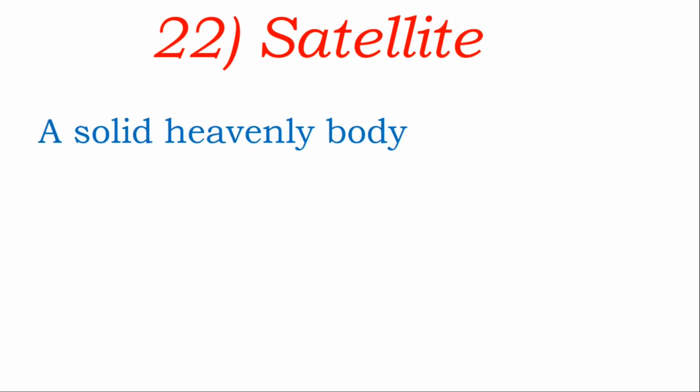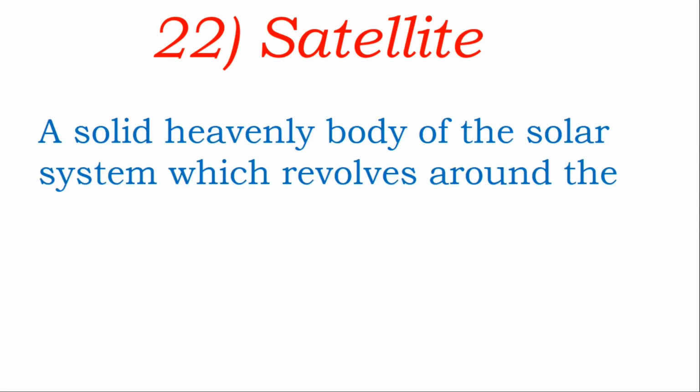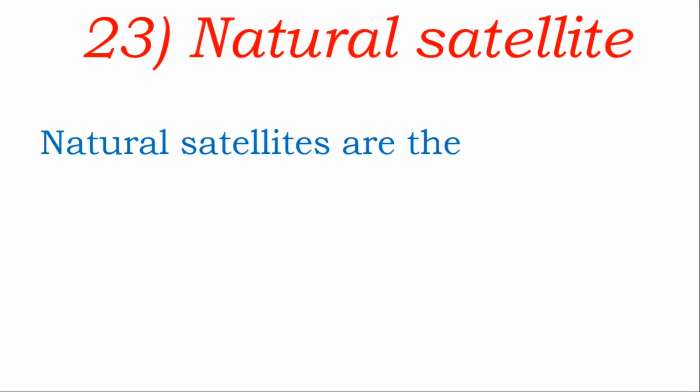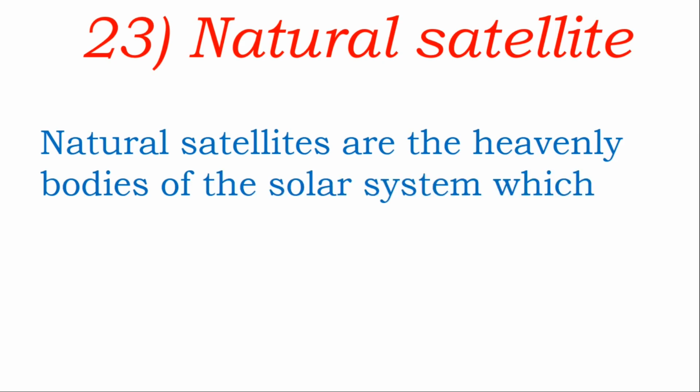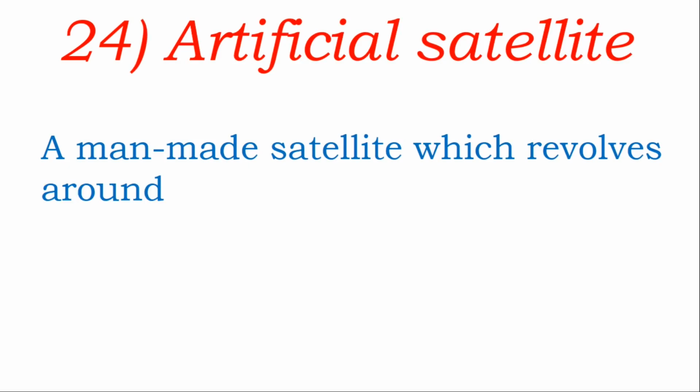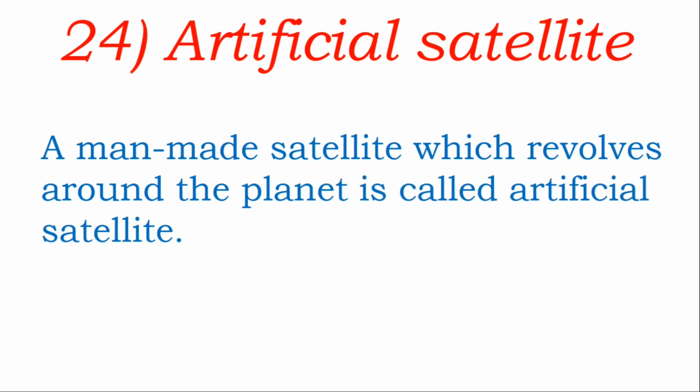Satellite. A solid heavenly body of the solar system which revolves around a planet in an elliptical orbit is called a satellite. It is of 2 types. One is natural satellite. Natural satellites are heavenly bodies of the solar system which revolve around the planet and are not made by humans, just like the moon is the natural satellite of the earth. Next, artificial satellite. A man-made satellite which revolves around the planet is called an artificial satellite.